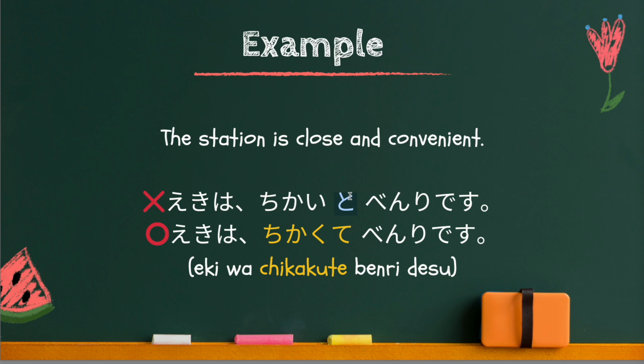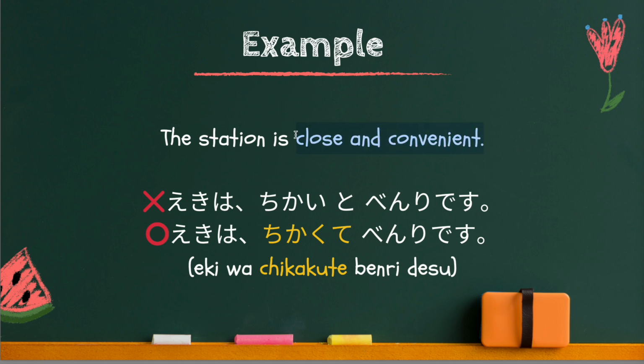You have to use the te form like this. 駅は近くて便利です。近い is い-adjective. 近くて, this is the te form of い-adjective. Because close, this is the い-adjective, and this comes first. You have to use the te form of い-adjective to combine those two things.